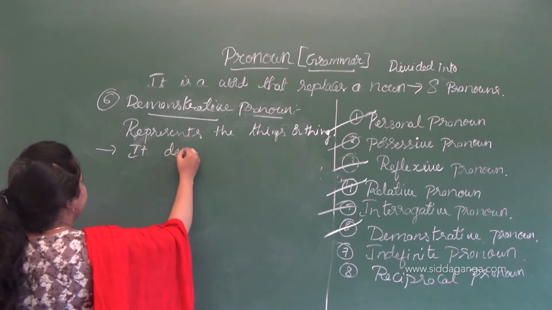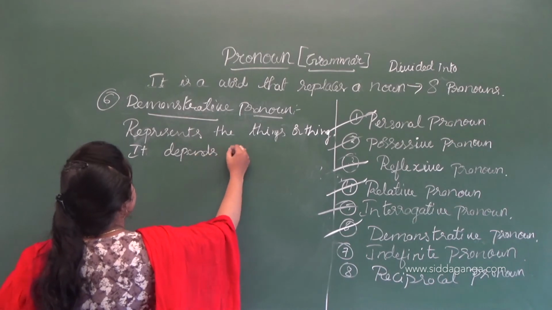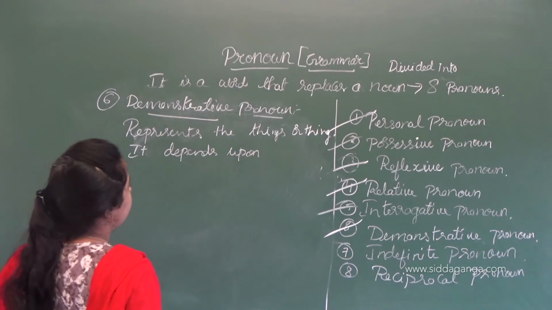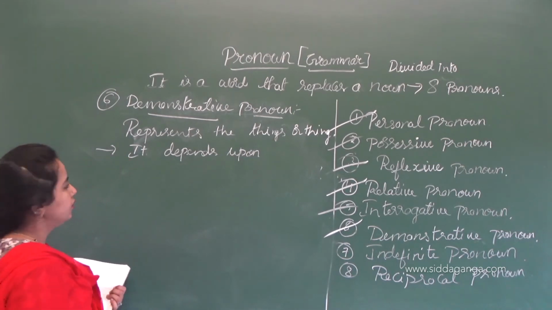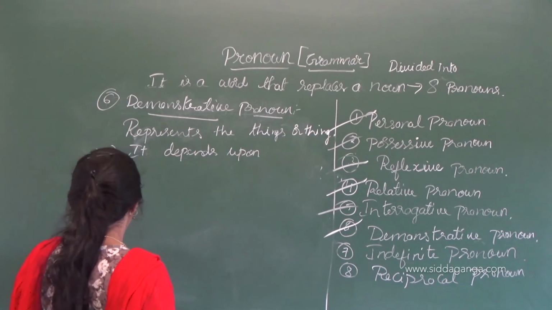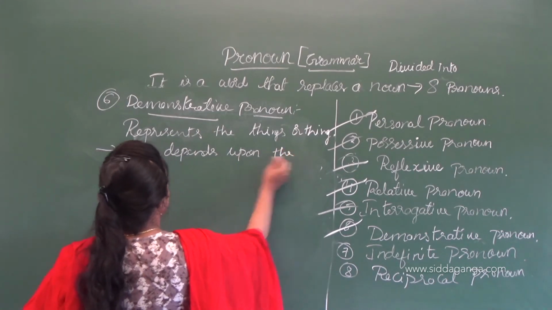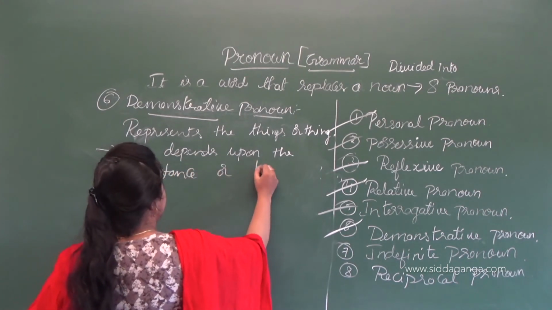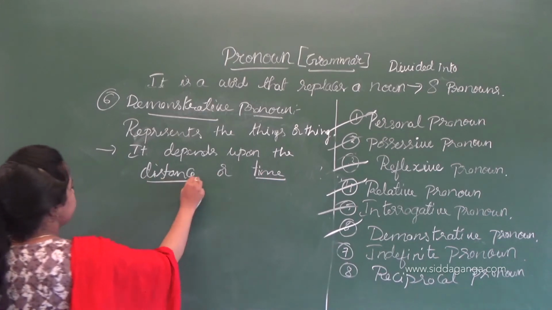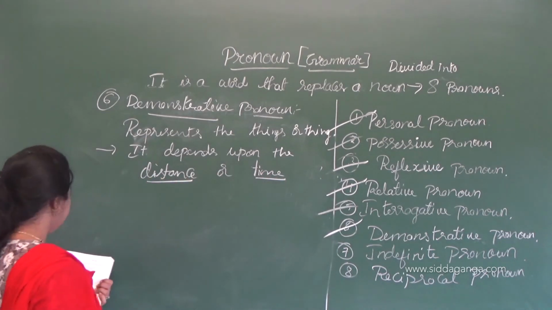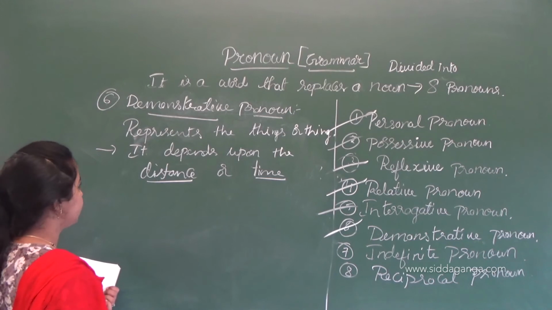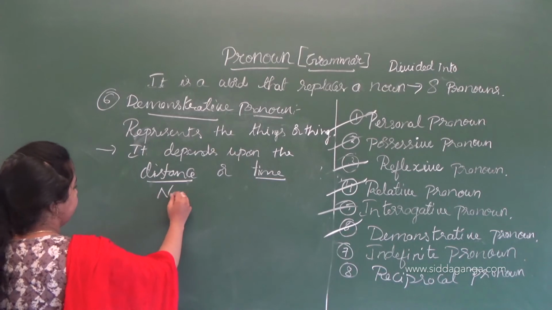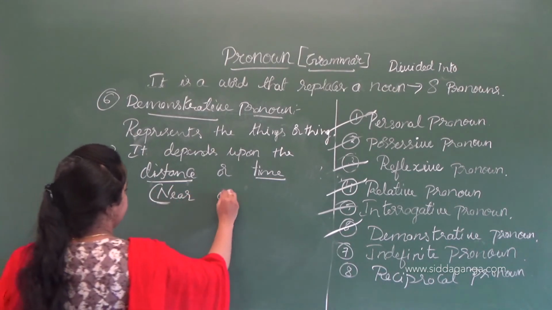It depends upon how we are going to describe the demonstrative pronoun. It represents the thing or things, and it depends upon the distance and the time. So we use the demonstrative pronoun with the help of distance and time, which is near and far.